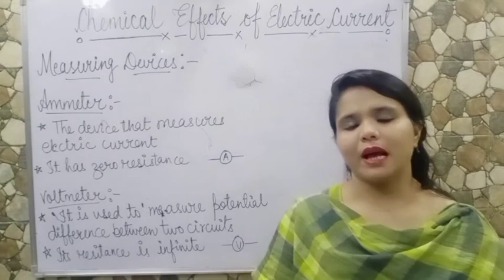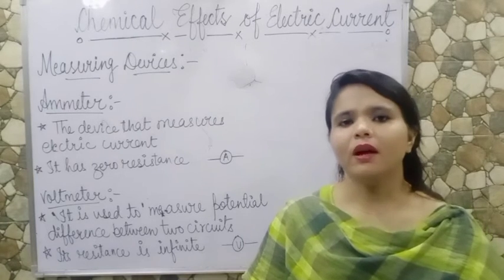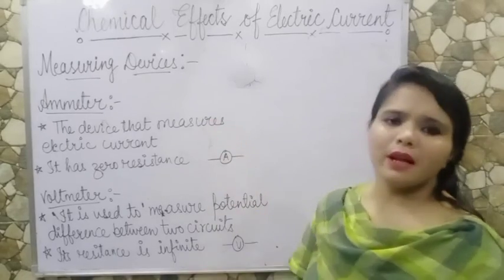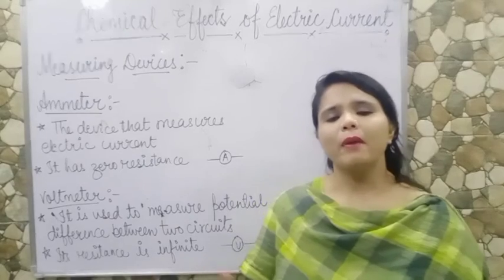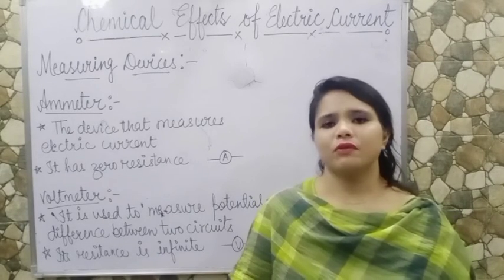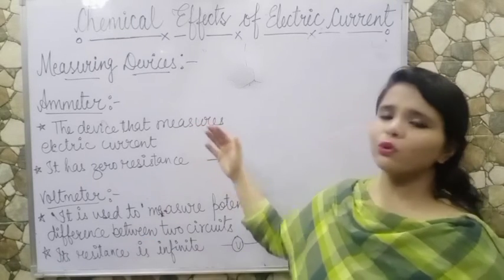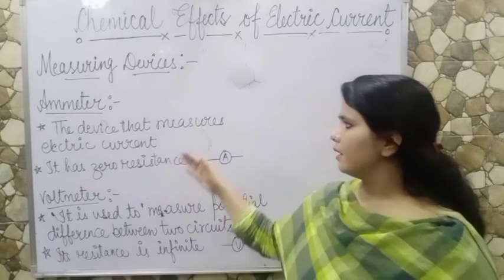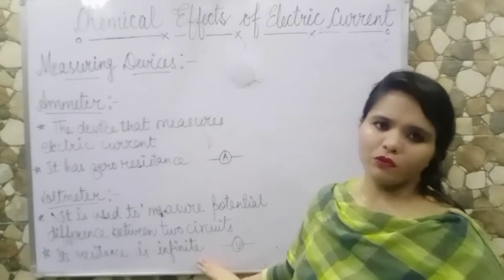Measuring devices. As the name suggests, measuring devices are those devices which can measure things, like ammeter and voltmeter. Ammeter measures the electric current and voltmeter measures the potential difference between two points. There are many circuits in your home, so you can calculate their potential difference by voltmeter, and through ammeter you can measure what? Electric current. Ammeter has zero resistance and voltmeter has infinite resistance.